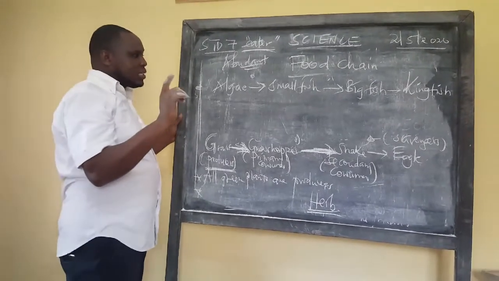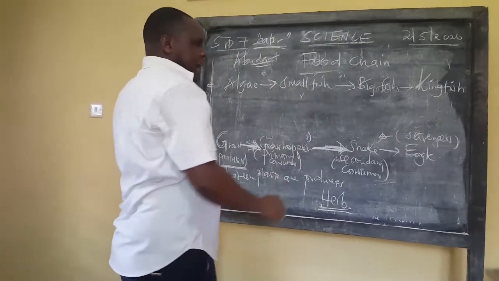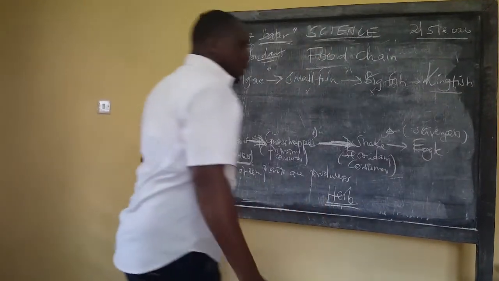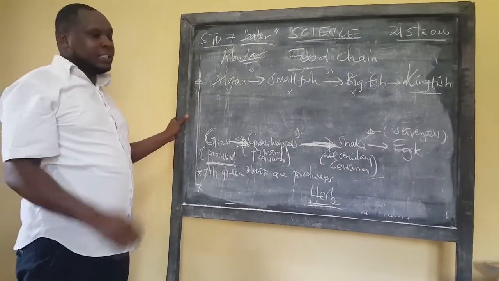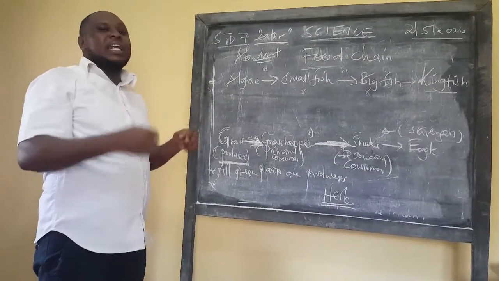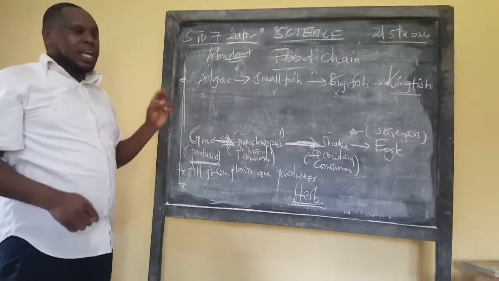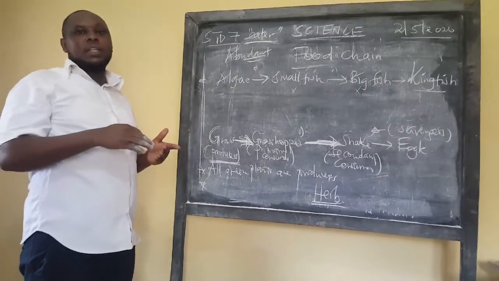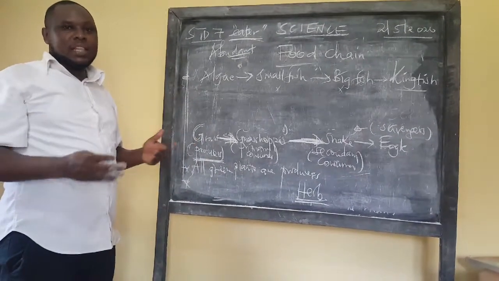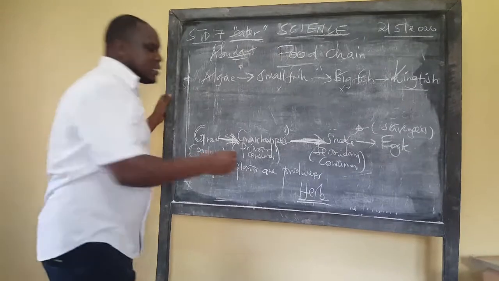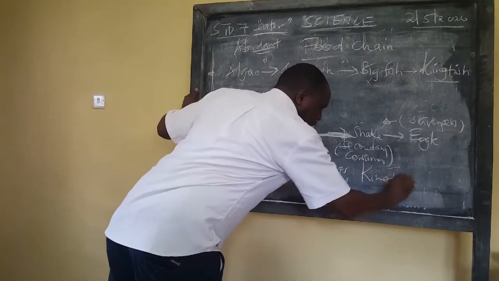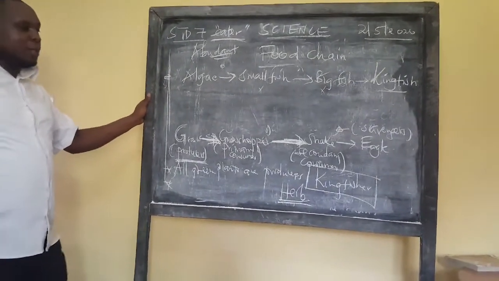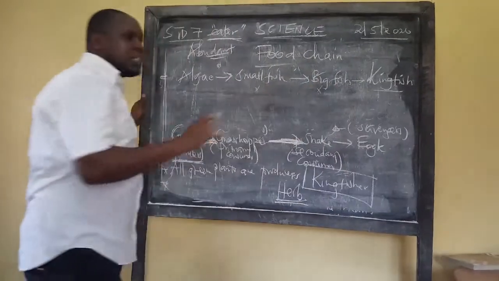Now there are two things I know. You know what a small fish is. I know you know what a big fish is, but sometimes you might not know what a kingfish is. Now there's a kingfish and a kingfisher. I want to get the difference. A kingfish is a type of big fish. Talk about the big ones, the sharks and all that. That is a kingfish. But there's also something else known as kingfisher. Now, Lana, a kingfisher is a bird. It's not a fish. So there's a difference between kingfish and a kingfisher.